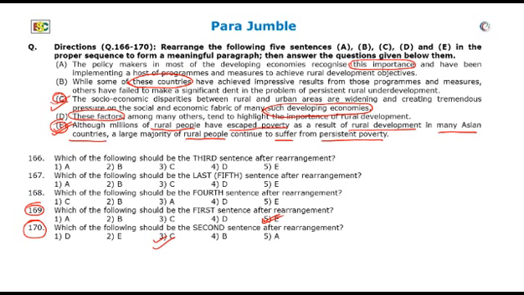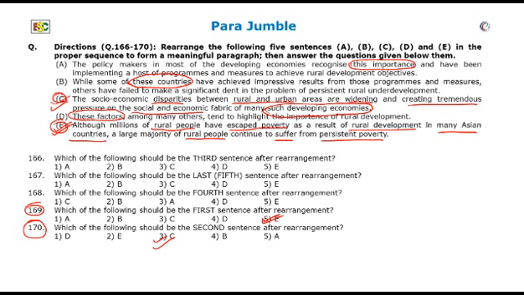Now the third sentence. We have established that millions of rural people have escaped poverty, but still a large majority of rural people continue to suffer from persistent poverty. This is a disparity between rural and urban areas, and this is widening and creating tremendous pressure on the social and economic fabric of developing economies.